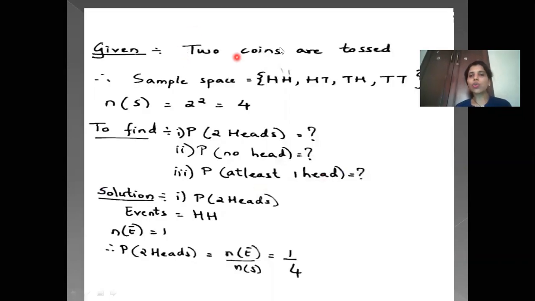Now here two coins are tossed. So the sample space which we have listed is HH, HT, TH, and TT. So the number of sample space, you can write it in the form of formula 2 raised to 2, that is 4. So to find the probability of two heads, no head, at least one head: if it is two heads, there is only one possibility, that is HH. So number of events is going to be 1 because there is only one possibility. So probability of two heads is number of events upon number of sample space, that is 1 out of 4.